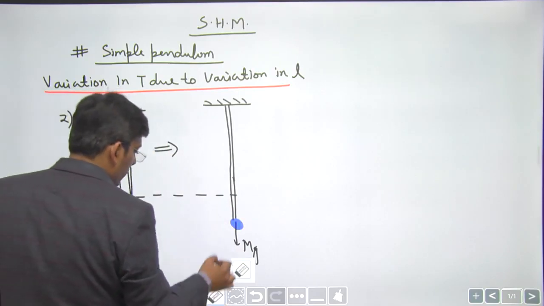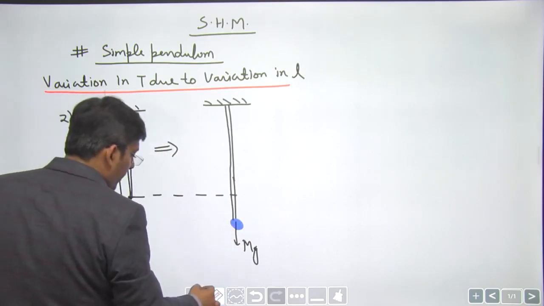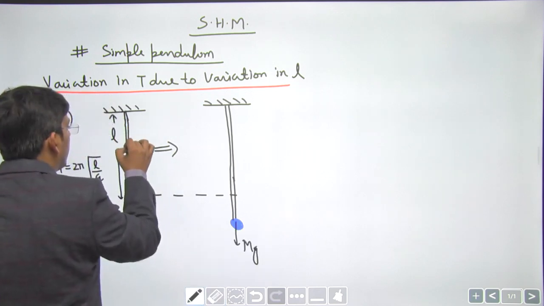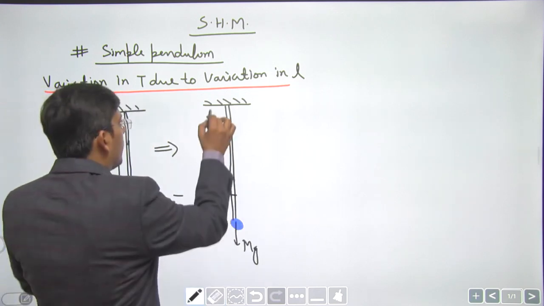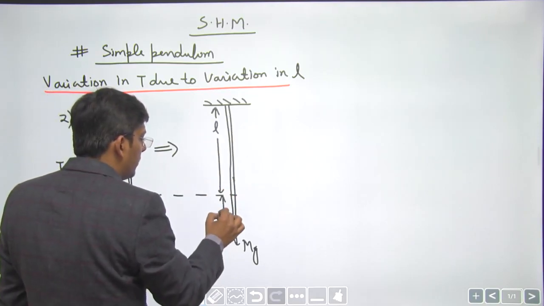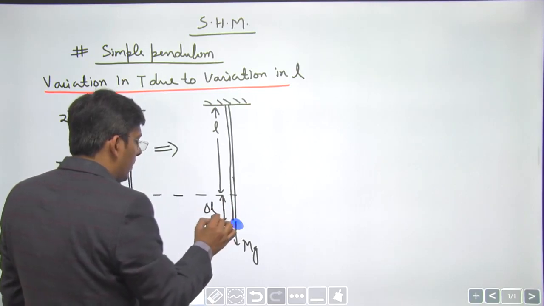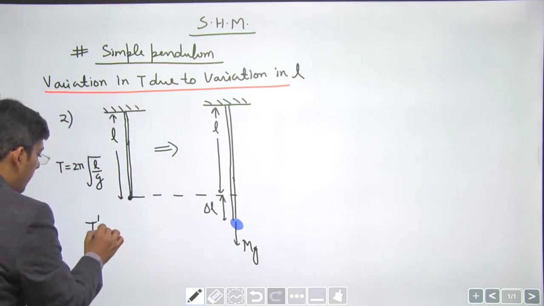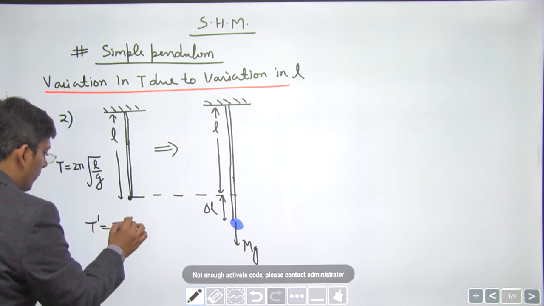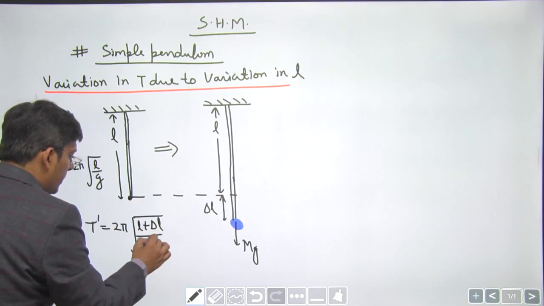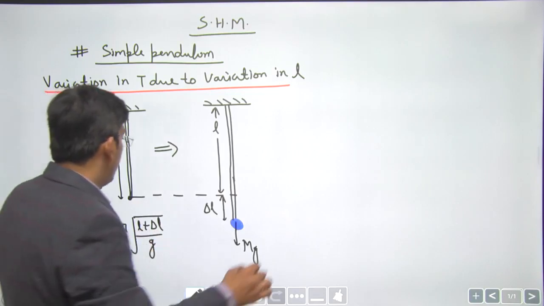Really sorry for the poor drawing. Now this is the original length, this is the extension in the length, right? Initial time period being 2 pi root L by g, the new time period being 2 pi root of (L plus delta L) by g, right?